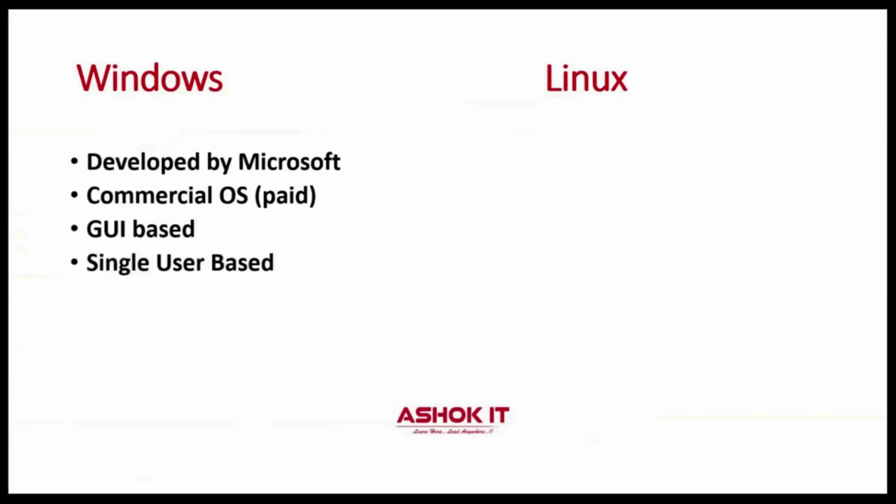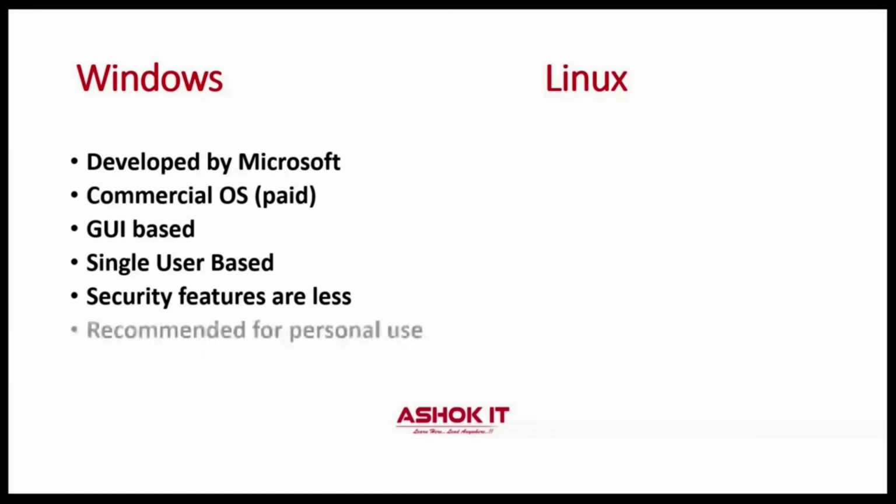And it is single user based operating system. Nothing but only one person can use Windows machine at a time. That is the reason it is called single user based operating system. And the security features are less in the Windows operating system. That's why we will install antivirus softwares in the Windows machine to protect our files from virus. And Windows operating system is recommended for personal use. If you want to play the games, watch movies, attend online classes, then you can use Windows operating system.